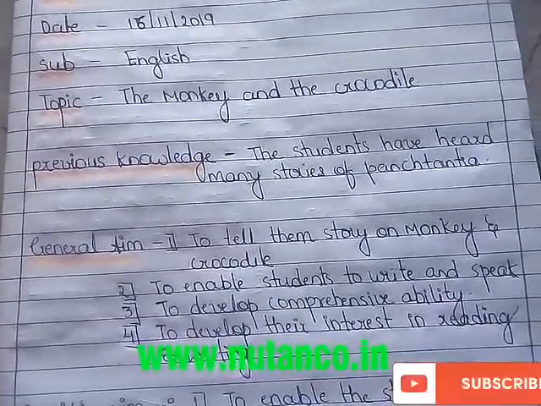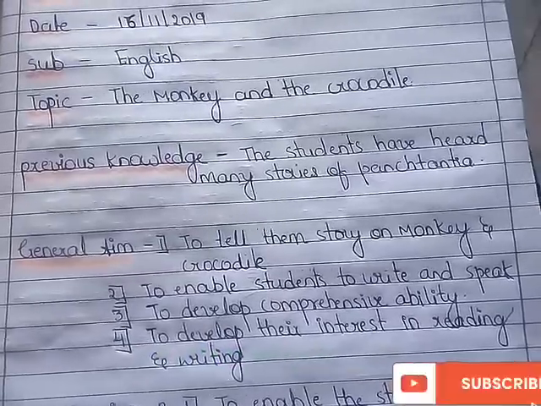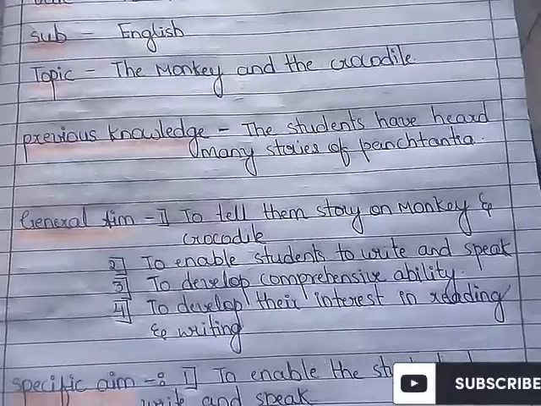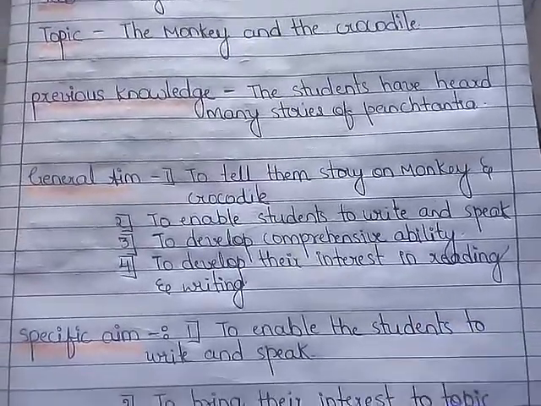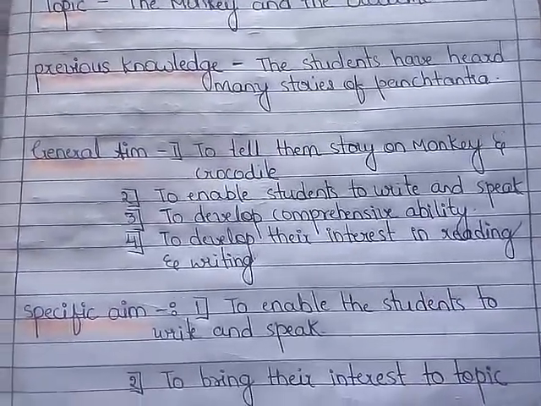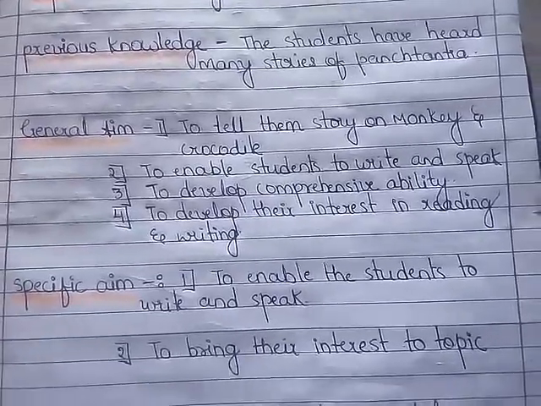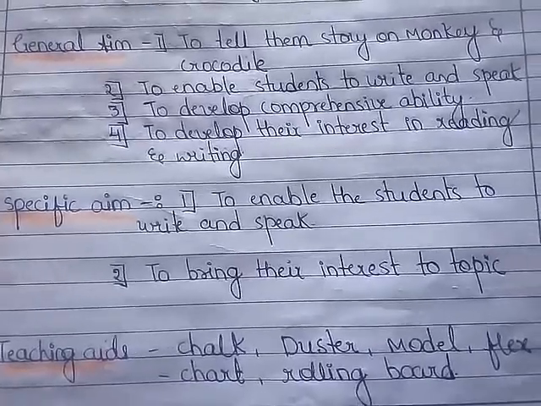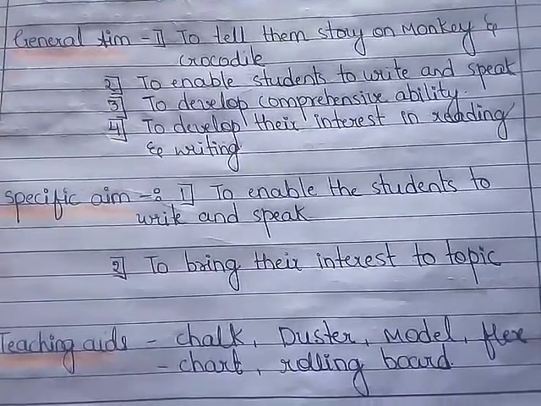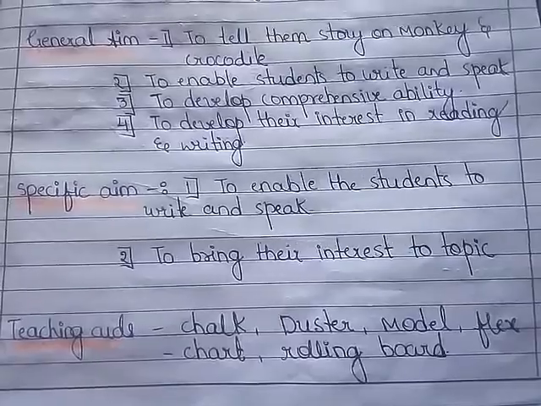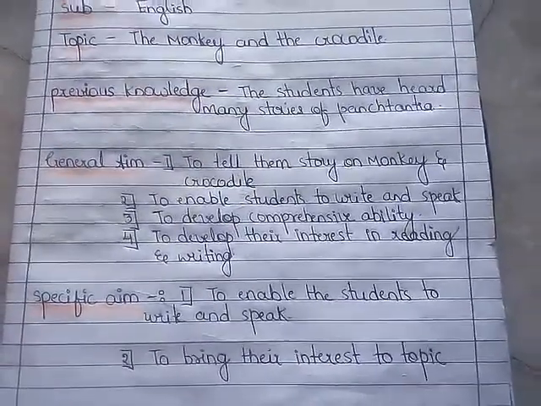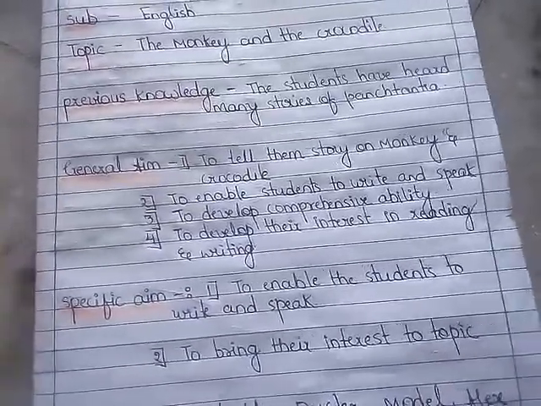Now let's see how to make the lesson plan. So here: subject, topic, previous knowledge. This is a Panchatantra story, and students already know a few Panchatantra stories, so I have written it here. For the general aim, to tell them the story of the monkey and the crocodile and to enable students to write and speak. All this we will have to write here.